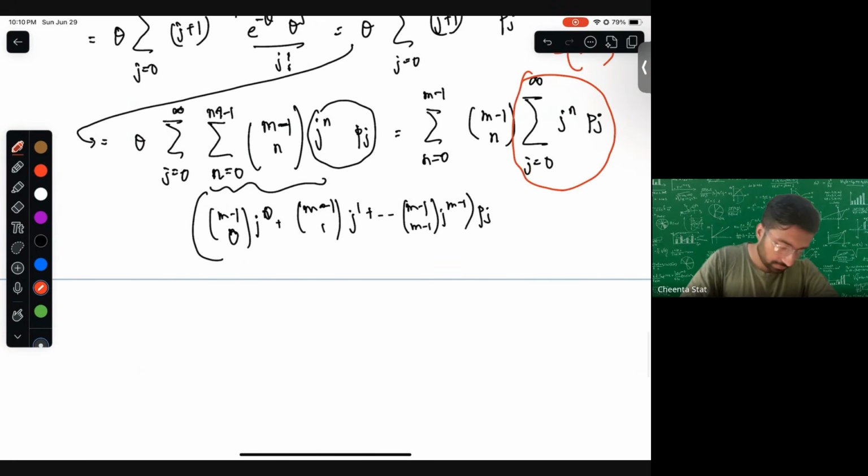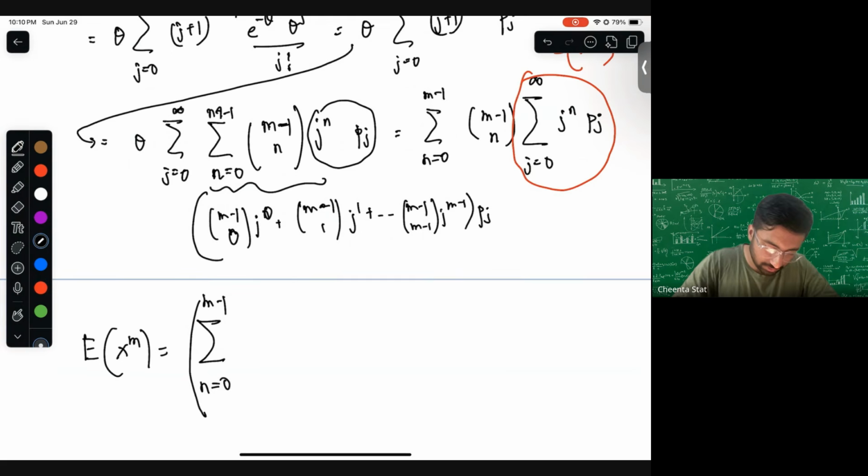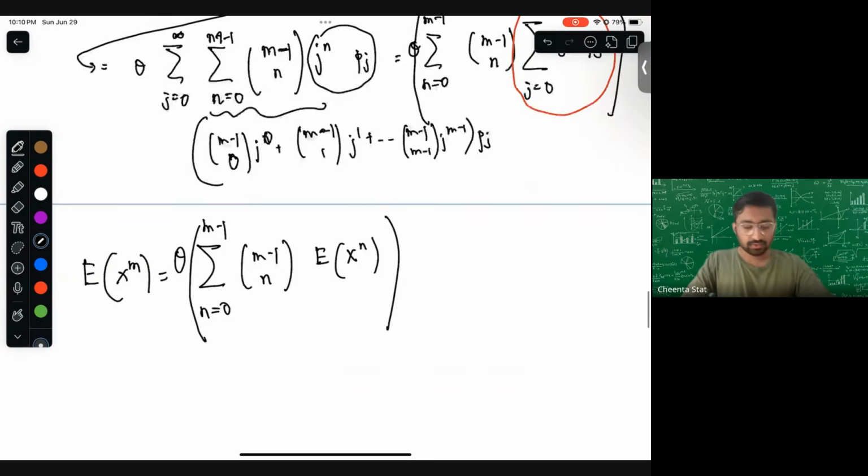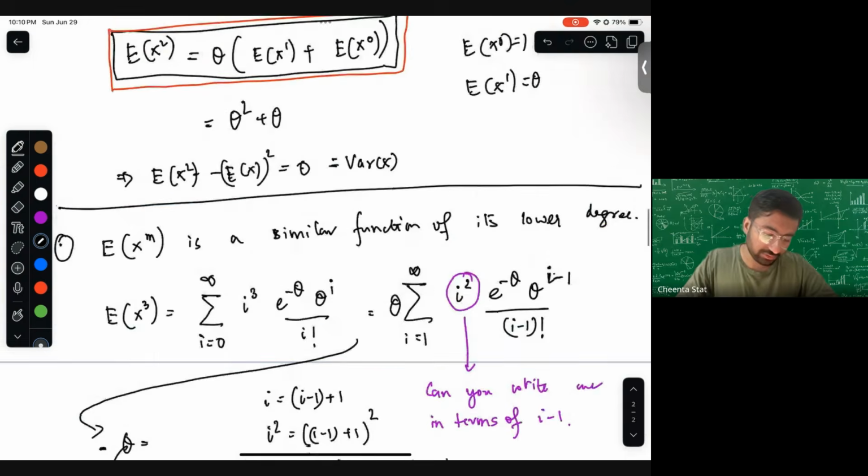So expectation of x to the power m turns out to be summation of n from 0 to m minus 1 times theta, don't forget the theta, m minus 1 choose n, expectation of x to the power n. Just like we have seen it here.